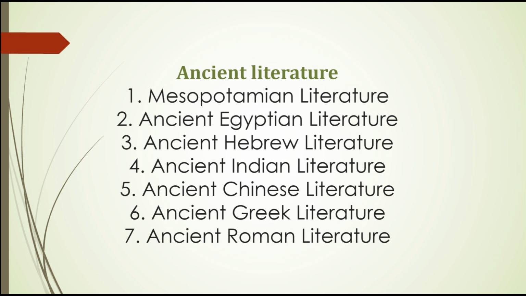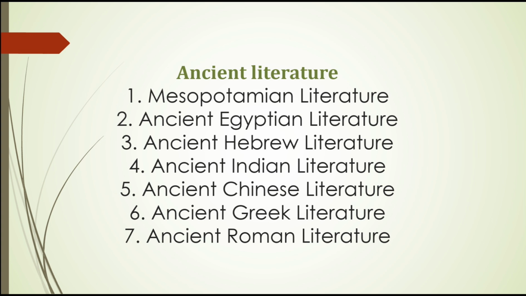The key works are the Vedas, the Mahabharata and Ramayana, the Upanishads, and the Jataka tales, which include the sacred hymns and rituals of early Hinduism, epic poems filled with gods, heroes, war, and dharma, and the stories of Buddha's past lives.